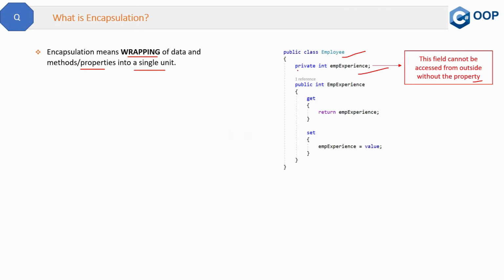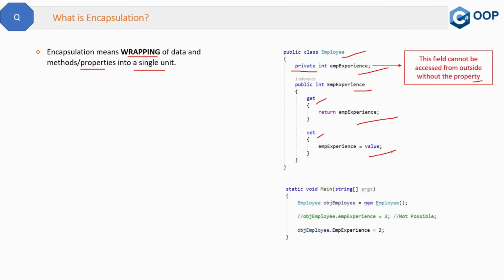Why can it not be accessed? Because this field is private. So in order to access this field, we have created this public property emp experience. And inside this property, we are getting this field's emp experience and setting the value of the field. So that's how we will access this property outside of this class.